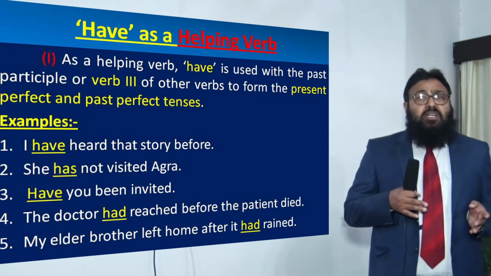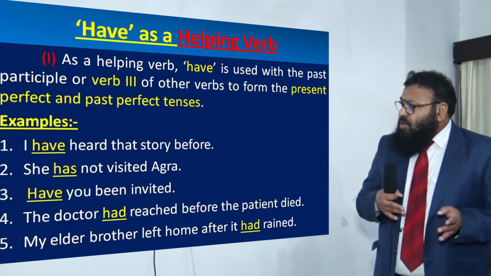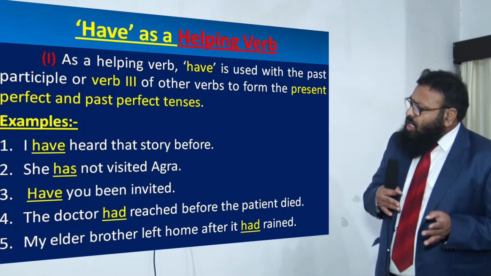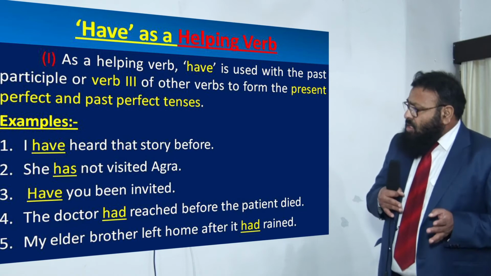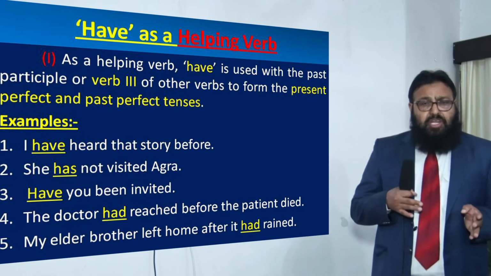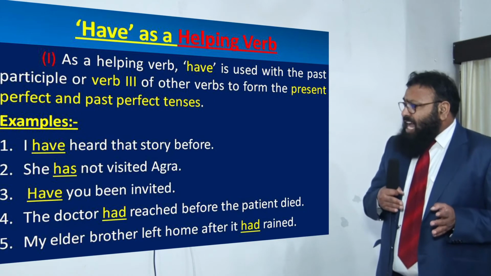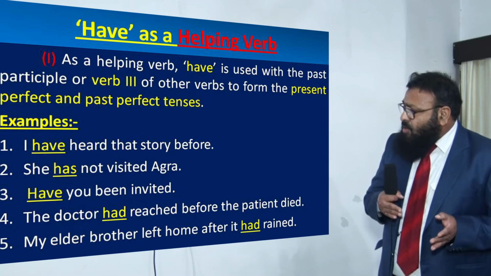Have you been invited? Present perfect tense, passive voice. You notice the structure of the sentence. Have you been invited? It has been used with been. Once it goes into passive voice, been is added to it. The doctor had reached before the patient died. It is past perfect tense, had plus reached.